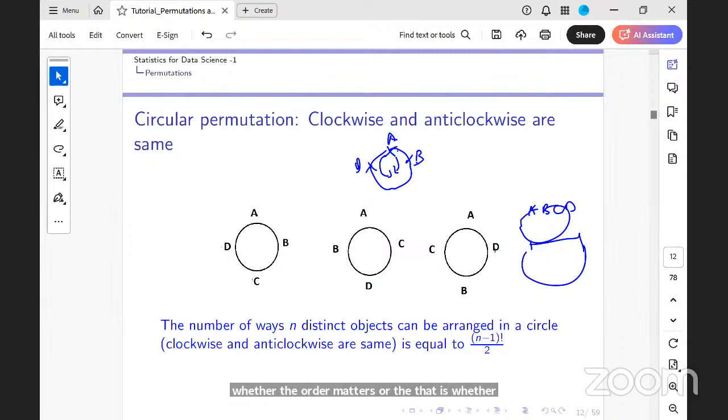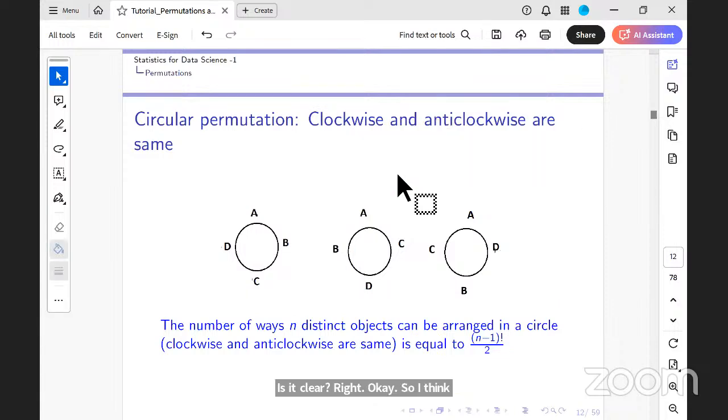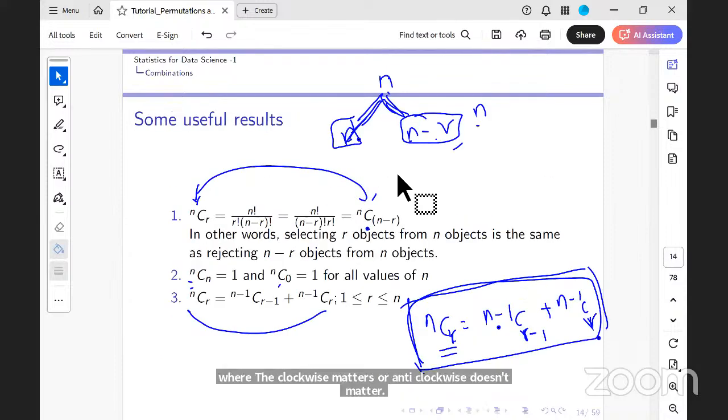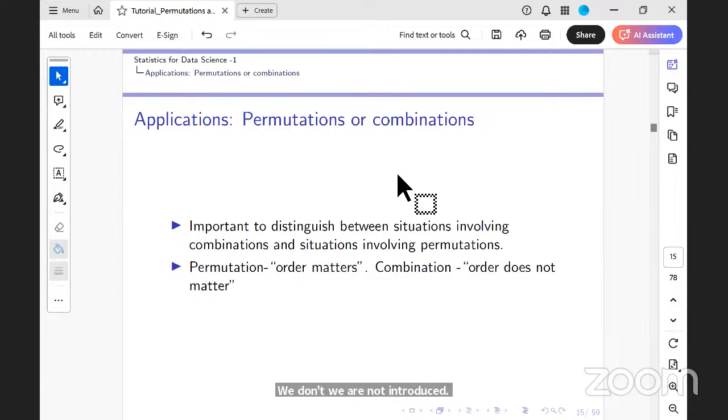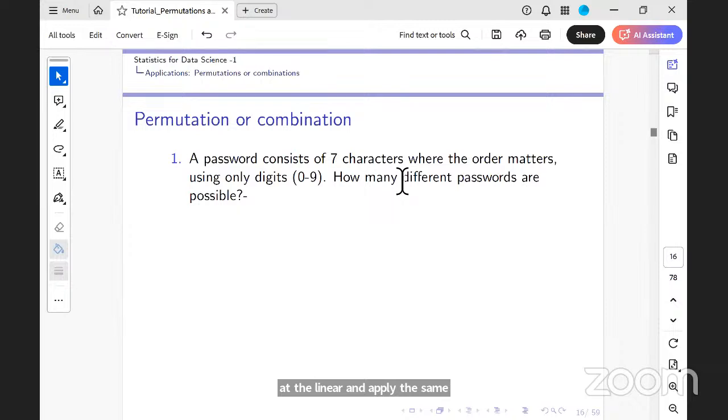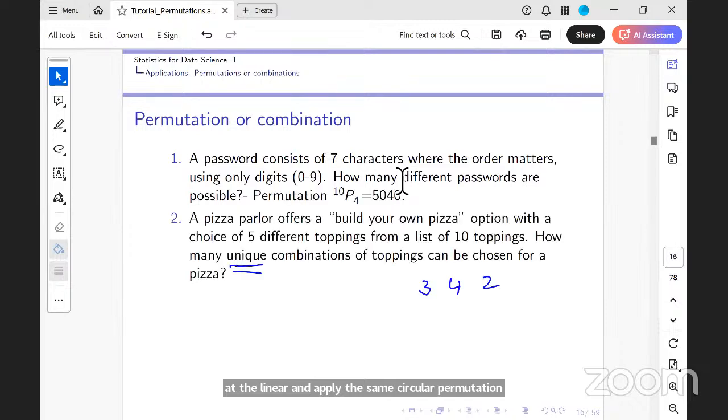So I think there have been enough examples where clockwise matters or anti-clockwise doesn't matter. Wherever there's an order that matters, look at the linear arrangement and apply the same circular permutation with a clockwise or anti-clockwise. Is that clear? Yes, ma'am.